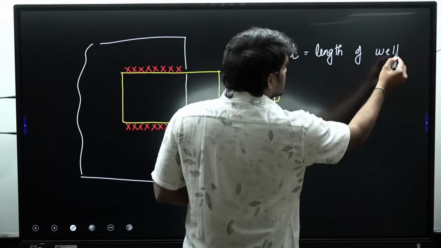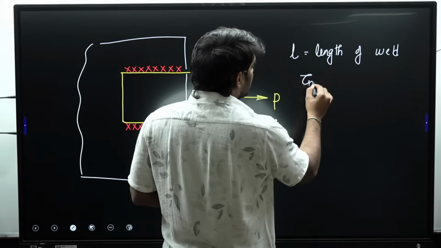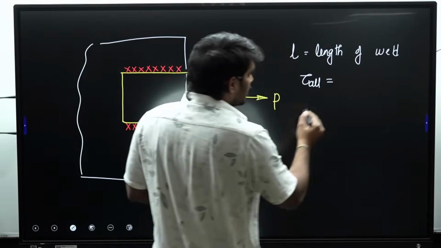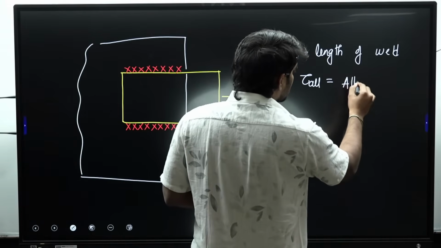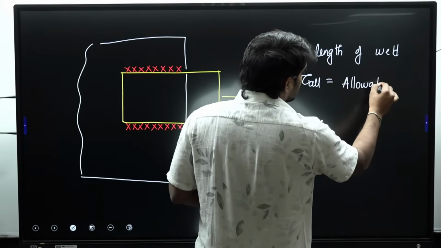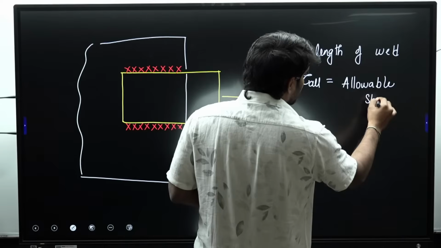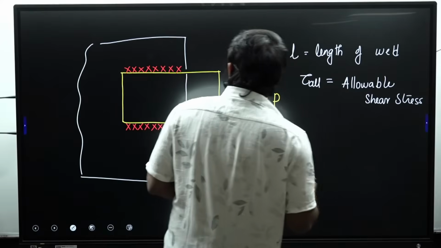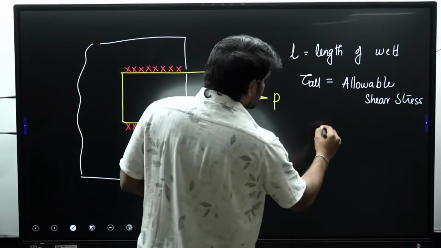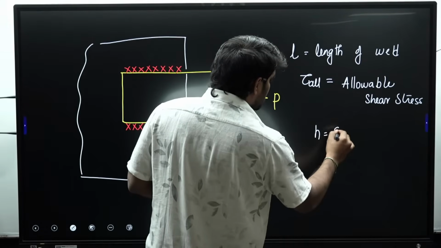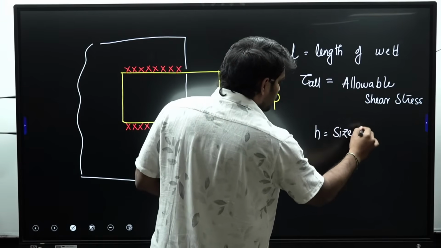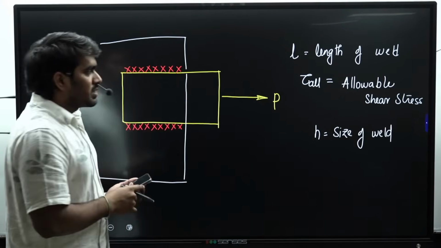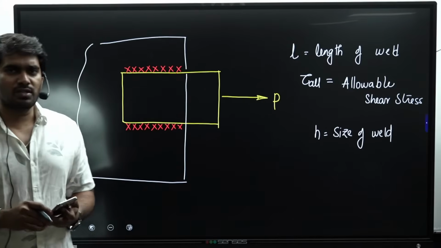He also said tau allowable. This is the allowable shear stress in the weld material. Considering the size of weld to be H, H is considered to be the size of weld. Can you please tell me, what is the load capacity of this weld?